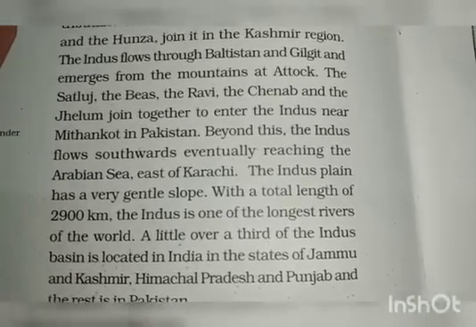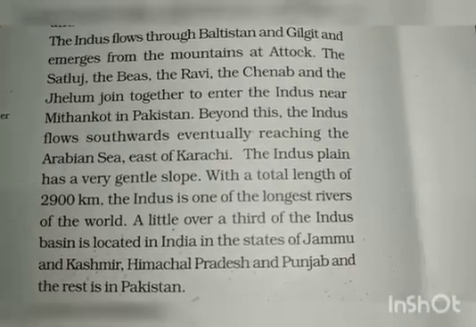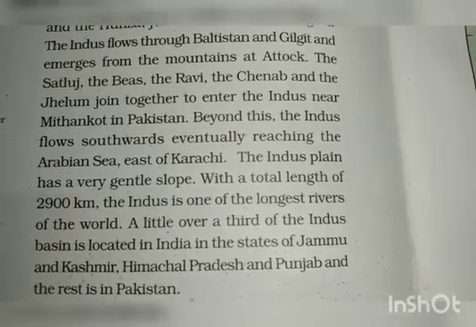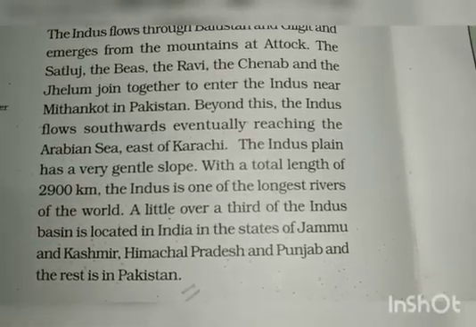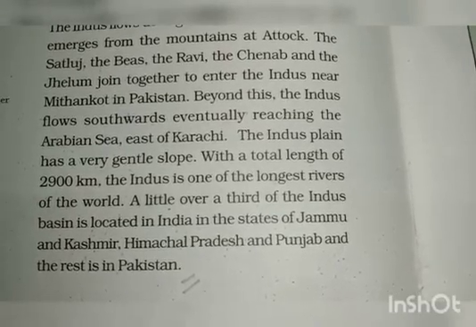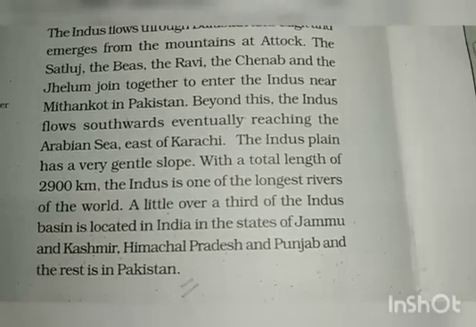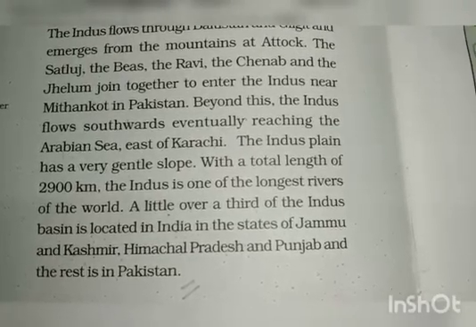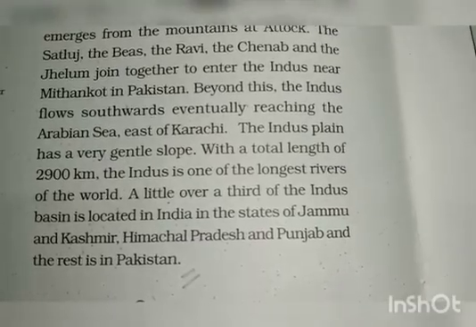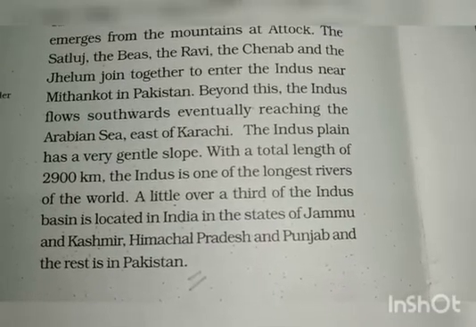Now, beyond this, the Indus flows southwards, eventually reaching the Arabian Sea, east of Karachi. The Indus plain has a very gentle slope with a total length of 2900 km. The Indus is one of the longest rivers of the world.